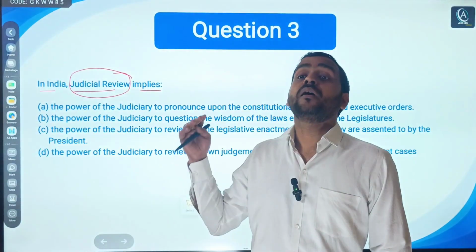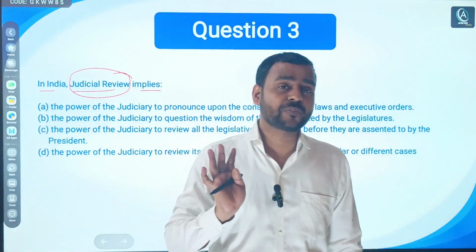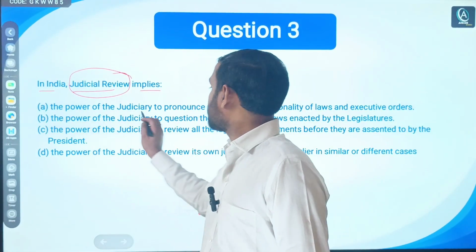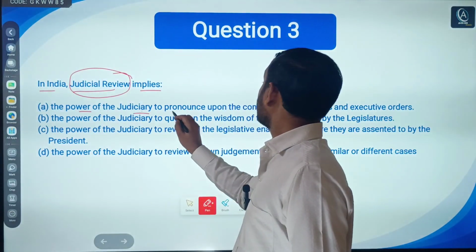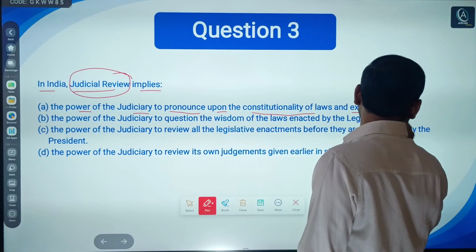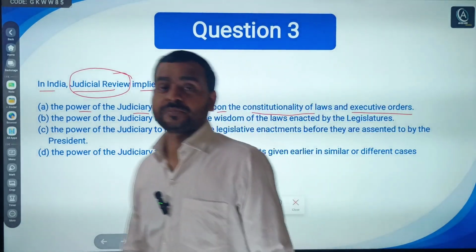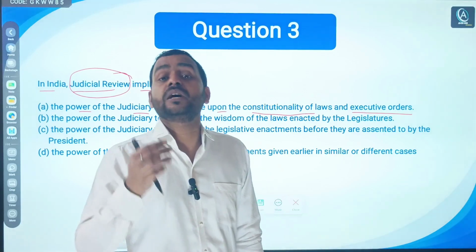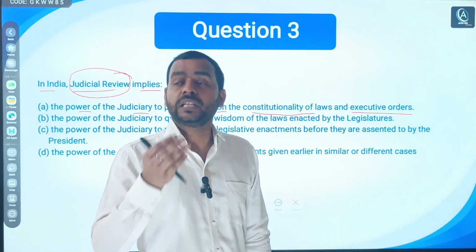All this gives the power of judicial review to the judiciary. So first is the power of the judiciary to pronounce upon the constitutionality of laws and executive orders.